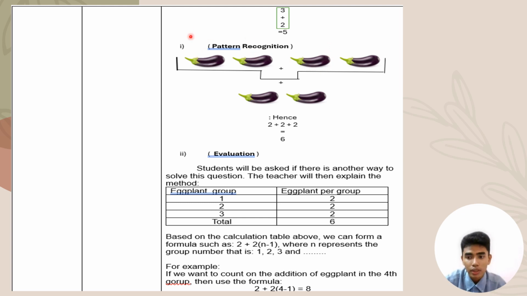So moving on, over here we can learn about pattern recognition. As you can see, as an example, 2 items plus 2 items plus 2 items for a sequence. In this example, I included a picture of an eggplant so I can attract the attention of my students. So right now we have 2 eggplants plus 2 eggplants plus 2 eggplants. Hence, the way to solve this problem with the basic formula is that we're just going to add these 3 sequences. So we're going to add 2 plus 2 plus 2 equals 6 in the basic way, but it's kind of hard and will make us a little bit tired.